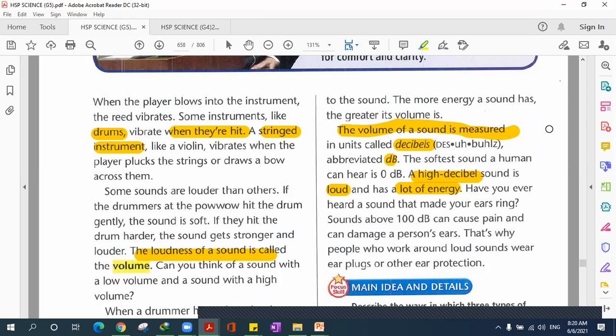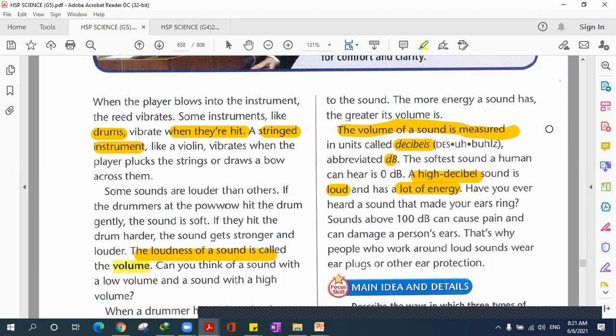Okay, for example, do you guys remember hearing a sound that made your ears ring? Yes, I remember hearing my friend's children screaming suddenly. It made my ears actually ring. It's not so satisfying, and sometimes it could be annoying for some people.